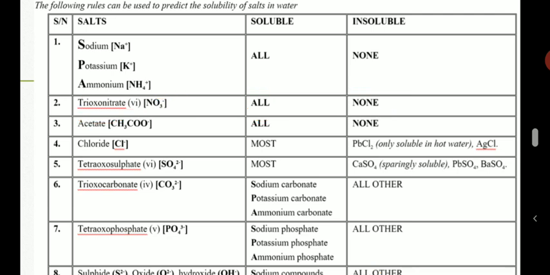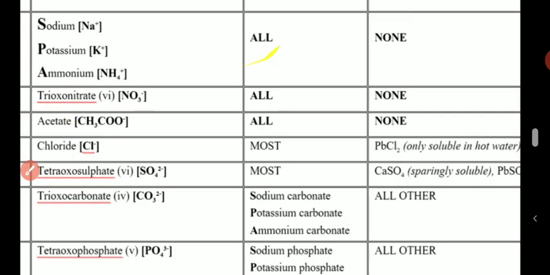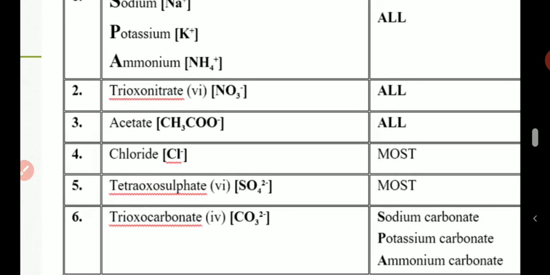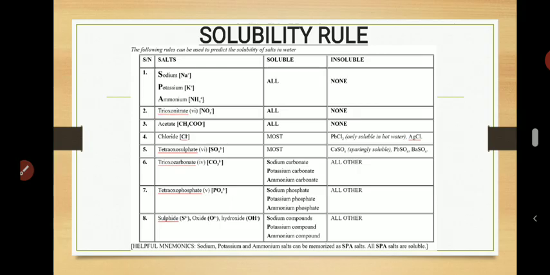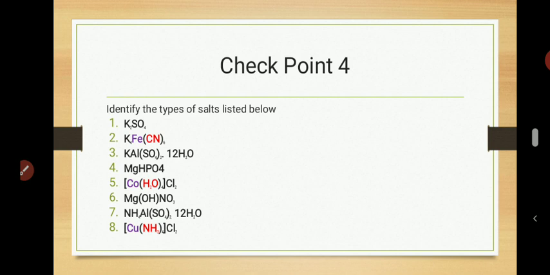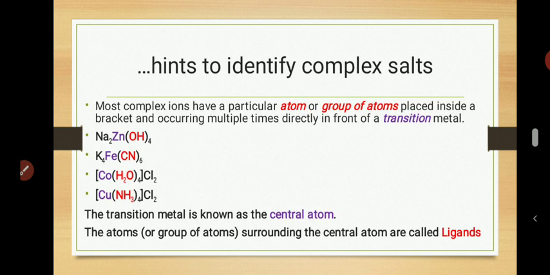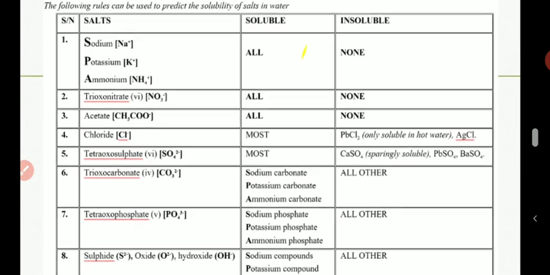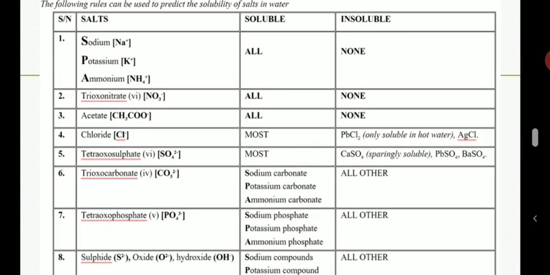I hope that's clear. Now for number 3, that's acetate salt. All acetate salts are soluble. All of them. No exception.